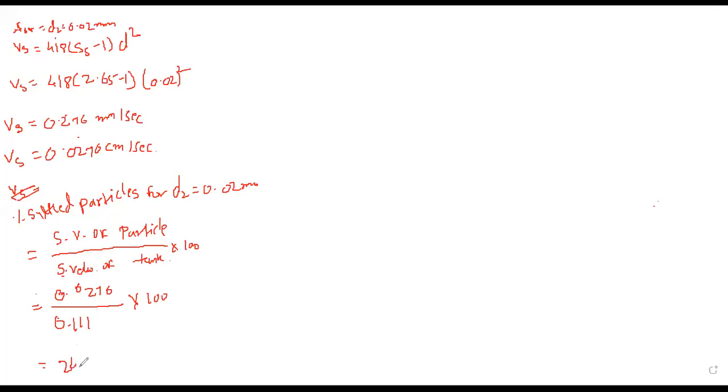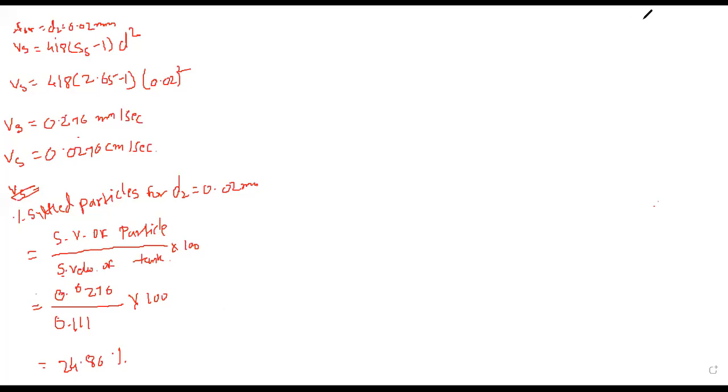Many of you have calculated 24.86 percentage. So only 24.86 percentage of the particles will be settled down in the existing design of the sedimentation tank, when the particle size is equal to or greater than 0.02 mm diameter.